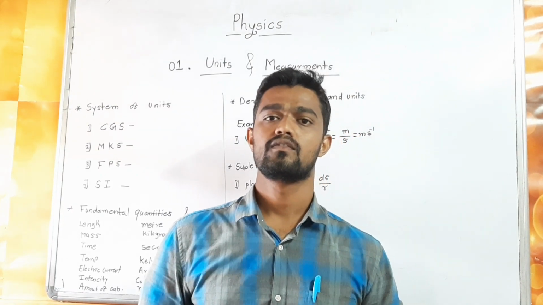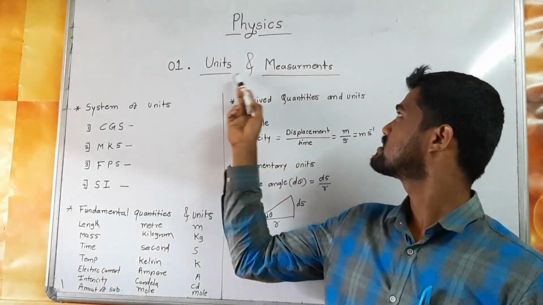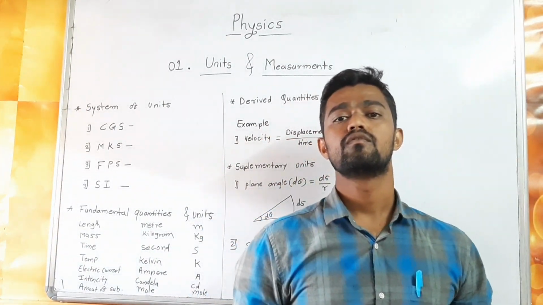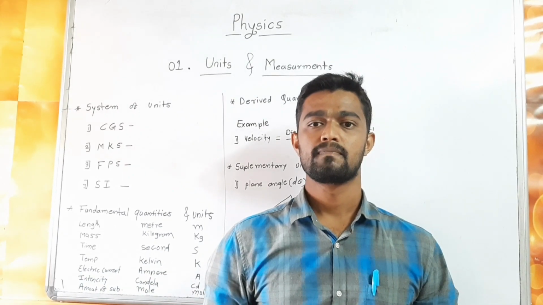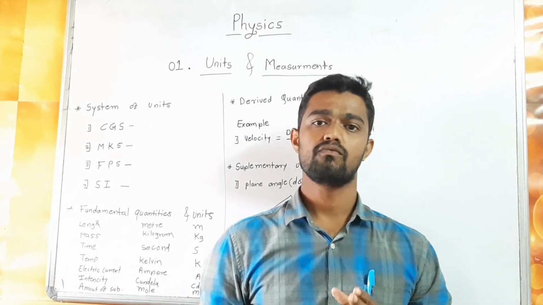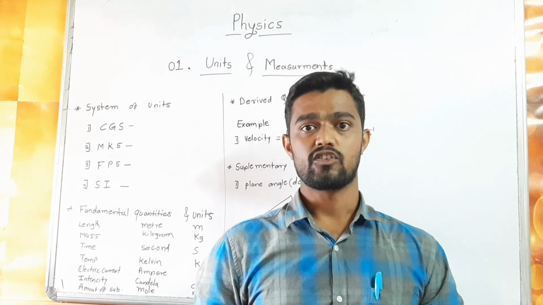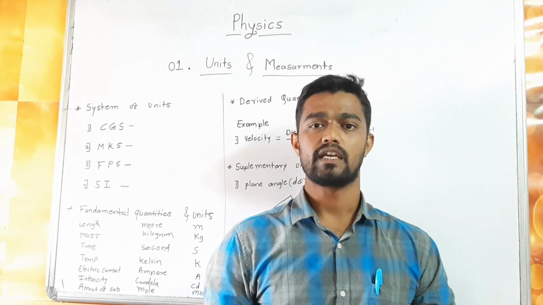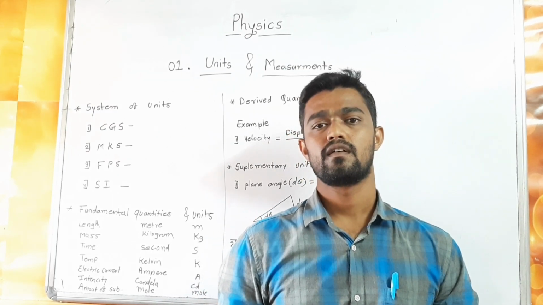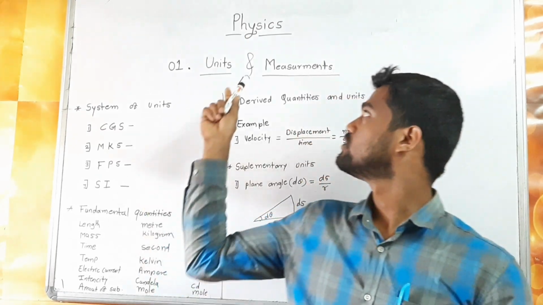Today we are starting the first chapter of the subject physics. The chapter name is Units and Measurement. This chapter is related to the 11th science stream. Units and measurement are used in daily life. Suppose we need to measure a number of quantities, for example, size of an object, volume of liquid, amount of substance, weight of fruits, vegetables, and the length of cloth, etc. At that time we use units and measurement.